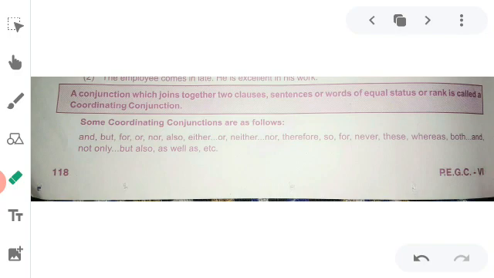And, but, for, or, nor, also, either, or, neither, nor. Therefore, so, for, never, these, whereas, both, and, not only but also, as well as, etc. These are the examples of coordinating conjunction.